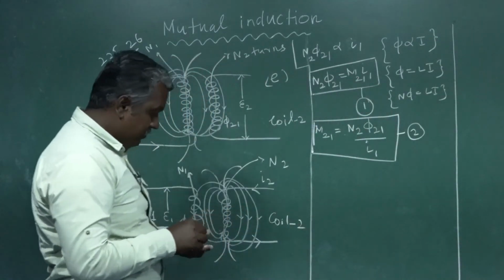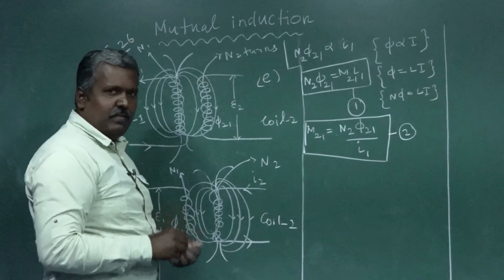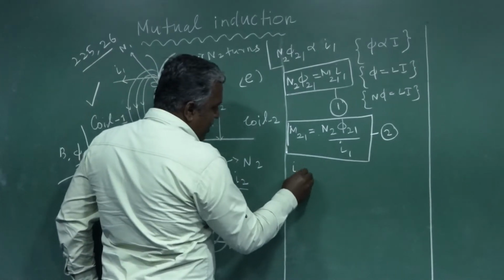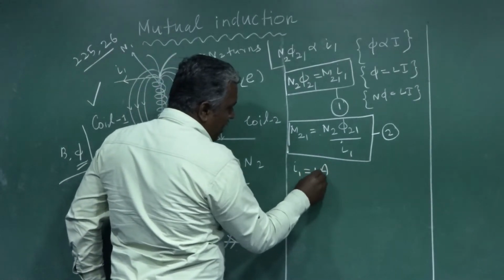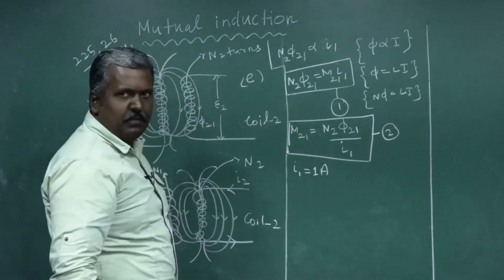Now, let us consider I1 is equal to 1 ampere.